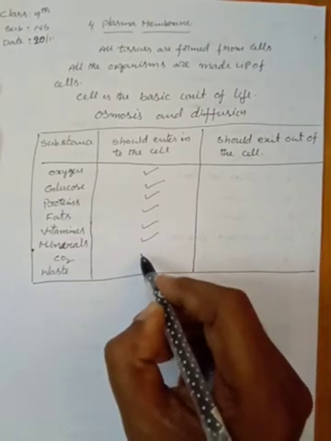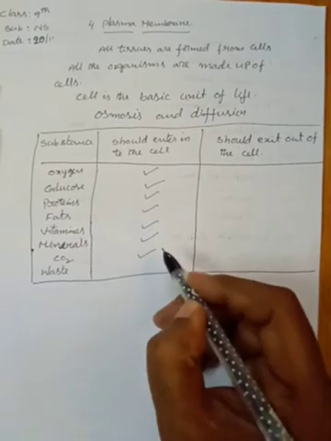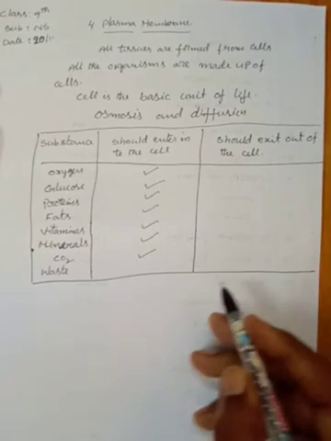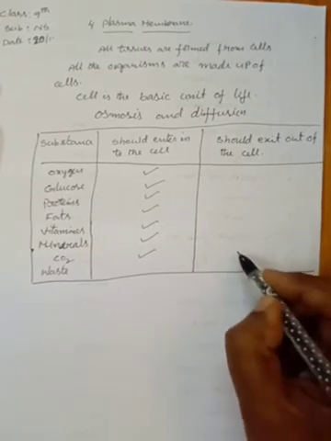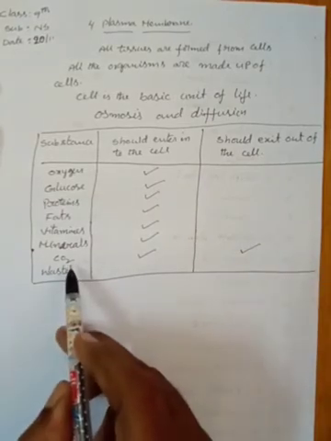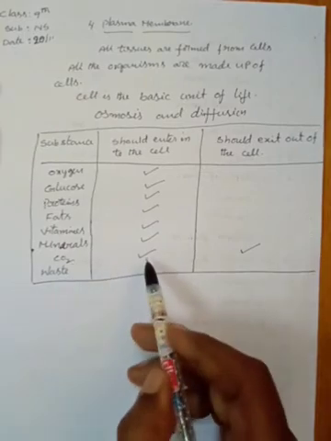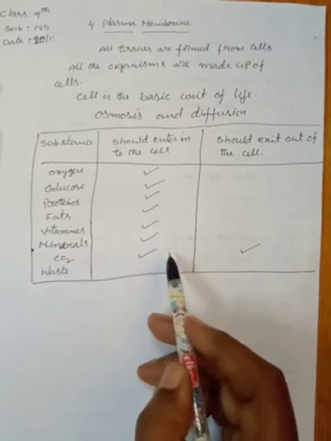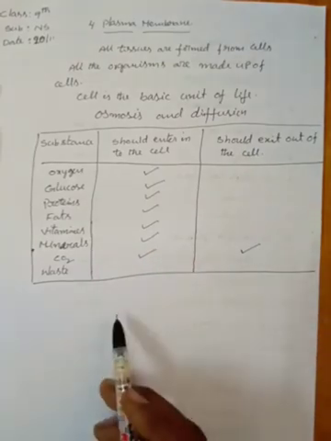So carbon dioxide also enters into plant cells, and carbon dioxide is also released in the process of respiration. So it exits out of the cell. Carbon dioxide is a gas. It is necessary for the preparation of food material in plant cells. But in respiration, carbon dioxide is also released into the atmosphere.